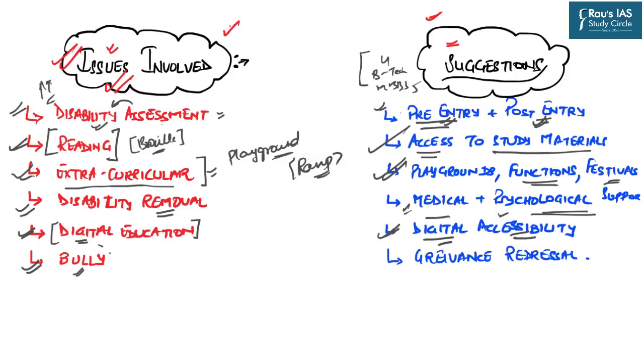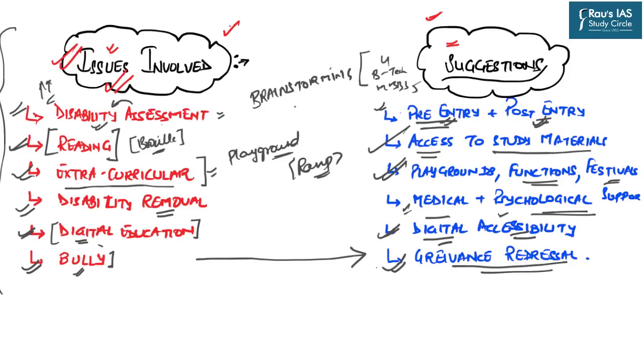In order to prevent this, the universities must come up with effective grievance redressal mechanisms so that the disabled section can directly approach them, and certain punitive and strict actions can be taken against those students who regularly bully the disabled students. So this was a very brief topic, and moreover it was more of a brainstorming session, but I am very sure that you must have gained something through this.